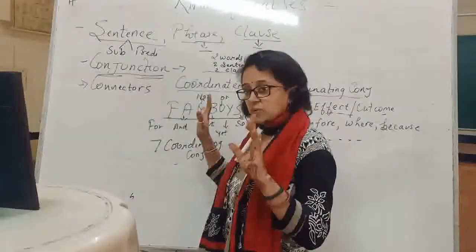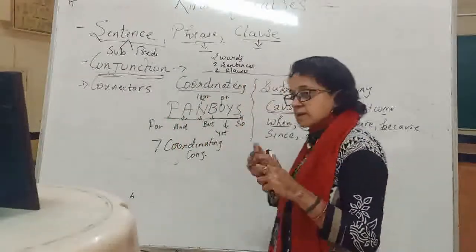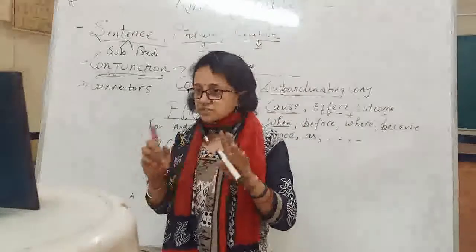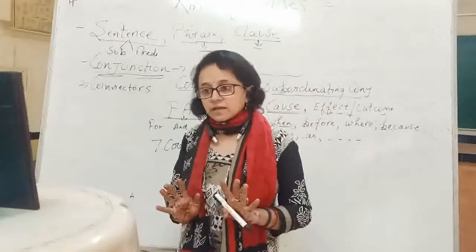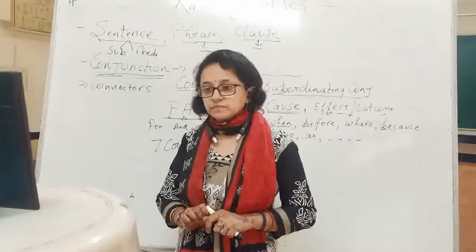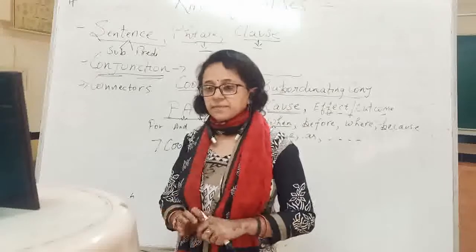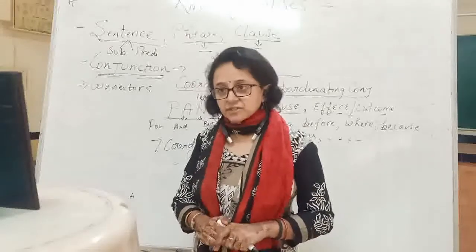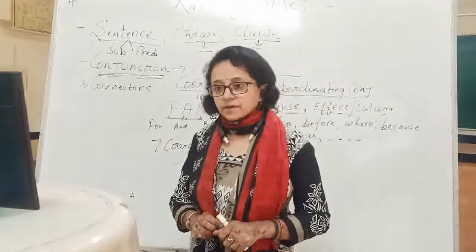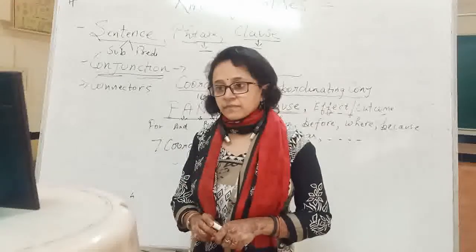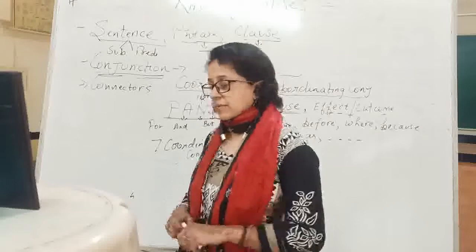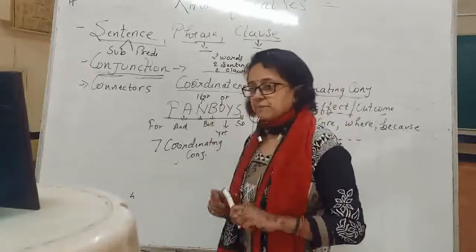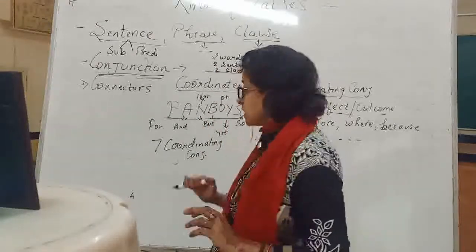See, I am writing one sentence. Now this is clear, coordinating and subordinating conjunctions? Yes or no? Please tell me. Coordinating conjunctions, there are 7 only. Okay, beta. See, I just give you one example. Just listen to me.